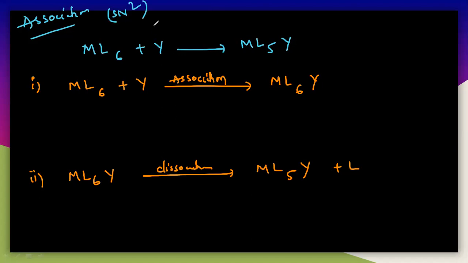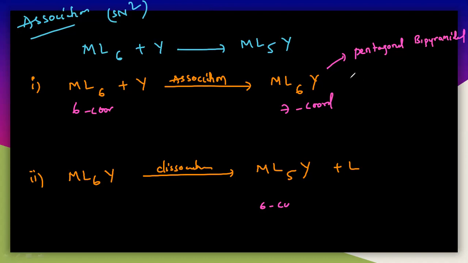So see here the difference between SN1 and SN2. This is again 6 coordinated. This is octahedral, and this is 7 coordinated. This is again 6 coordinated. For 7 coordinated, the structure is generally pentagonal bipyramidal, and it may also be a capped octahedral structure. Capped octahedral. I will show you the diagrams of this later. But you have to understand this in case of the SN2 mechanism.